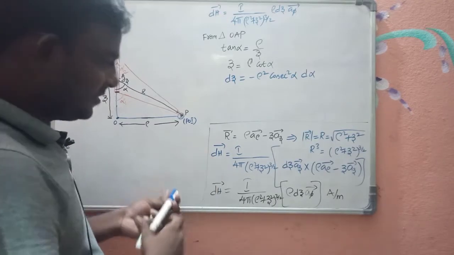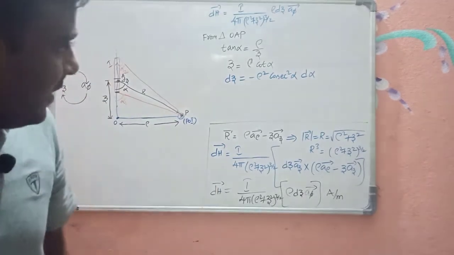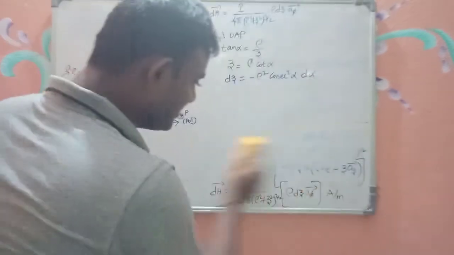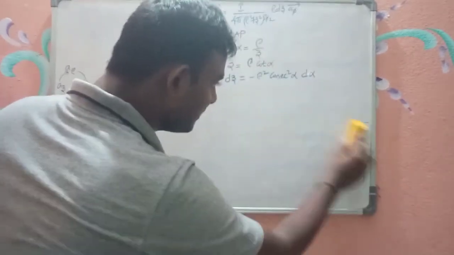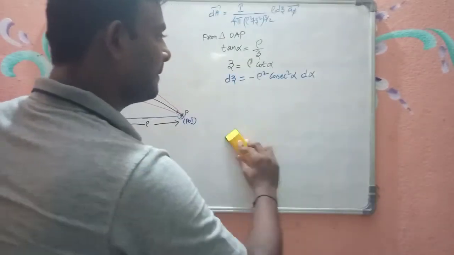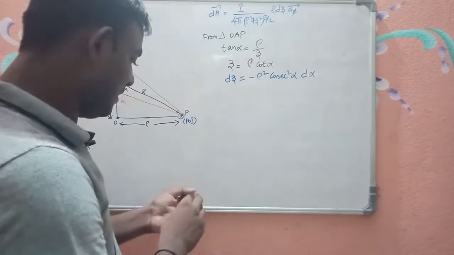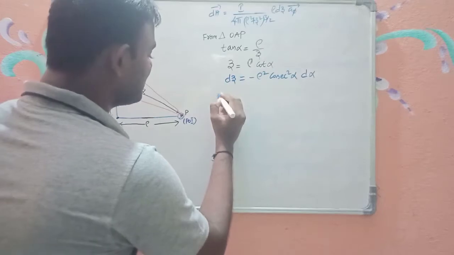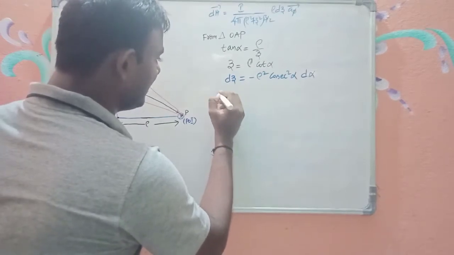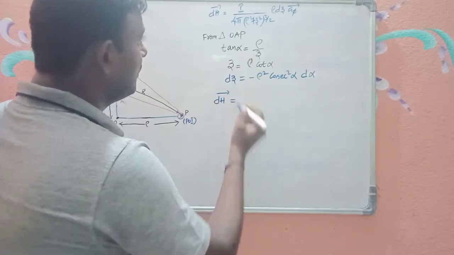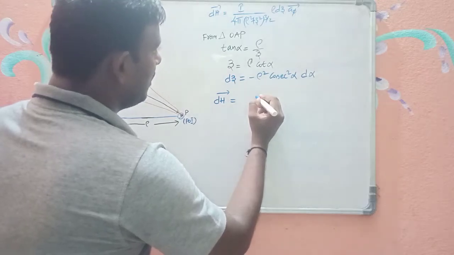Now substitute all the things in order to do the differentiation. How can I get this now? I'm just substituting all the values in dh bar, right? Okay.